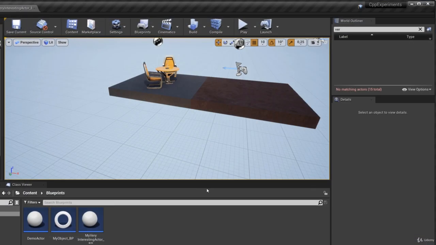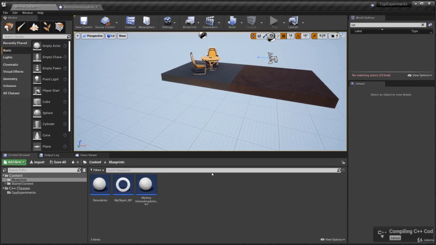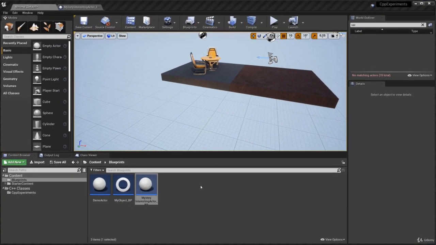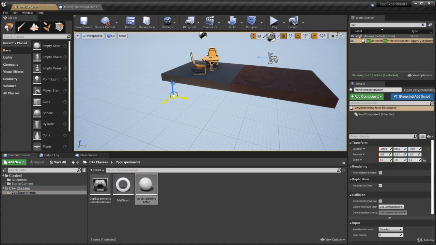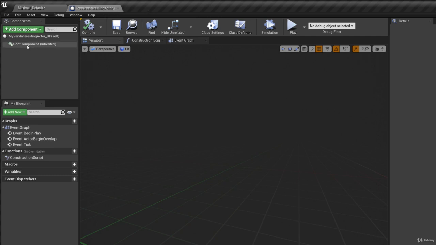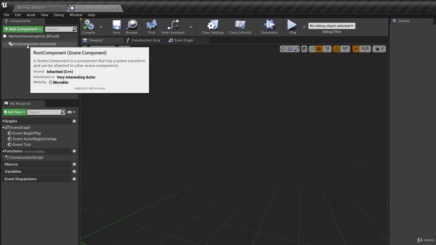I'll just bring back Unreal Editor here and compile this. So that compile is complete. If I go to the C++ classes folder here, I can left click and drag and drop one of these very interesting actors into my world. Now you can see that we get this transform handle and we have the transform. Another interesting thing is if I open up the blueprint again, you'll see this root scene component says inherited, C++, introduced in very interesting actor.